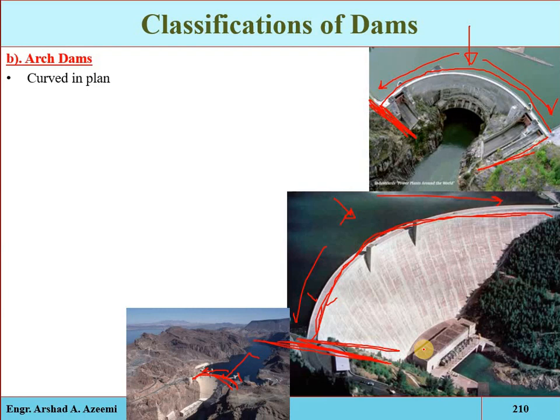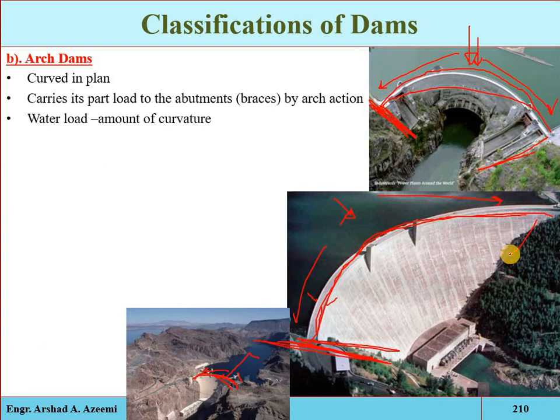Okay, an arch dam is curved in plane and carries a major part of its water load horizontally to the abutment by arch action. Mostly the horizontal loads are transported into the abutment, and this part of the water load depends primarily upon the amount of curvature. If you increase the curvature, the transfer of load to the abutment will be more, and the balance of the water load is transferred to the foundation by cantilever action. The thrust developed by the water load carried by arch action requires strong side walls, strong enough to resist the forces transported into the abutment.